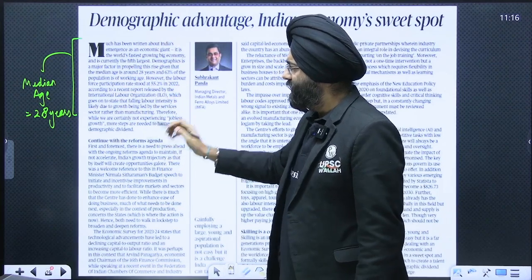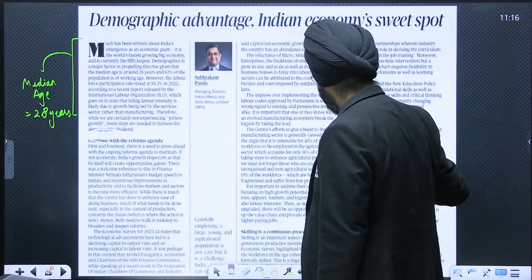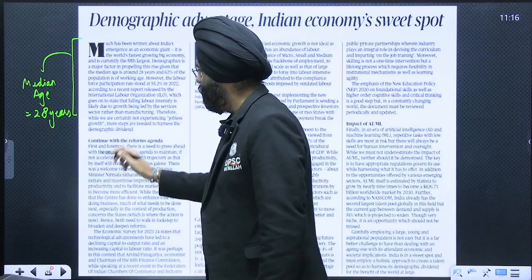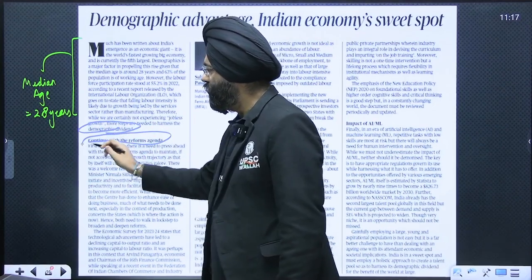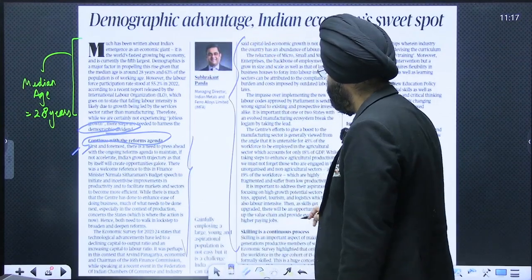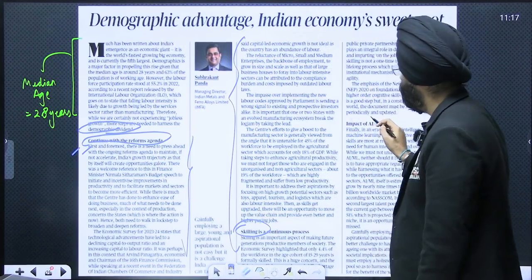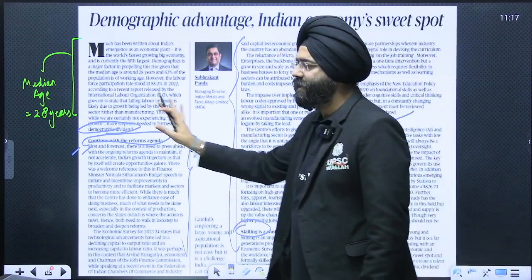If the demographic dividend is not reaped, then a lot of problems would be there. So he talks about continuing with the reforms. Over here, all these reforms are mentioned. Skilling is also a reform, the impact of AI and all. These are all reforms that he has mentioned.